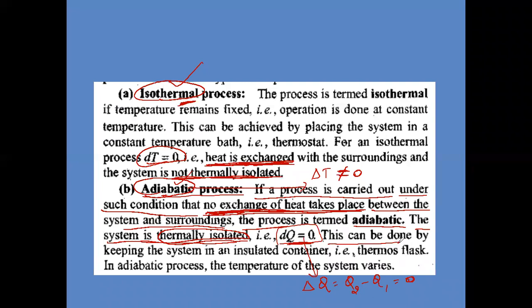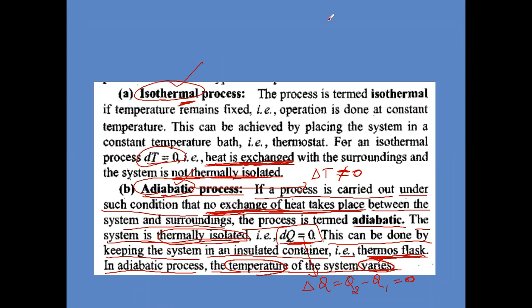Next, this delta Q remaining 0 can be done by keeping the system in an insulated container, for example a thermos flask. The system means hot milk, hot tea, anything. By keeping hot milk in a thermos flask, we can maintain which process, adiabatic or isothermal? Adiabatic process. So in the adiabatic process, the temperature of the system varies, meaning delta T is not equal to 0.